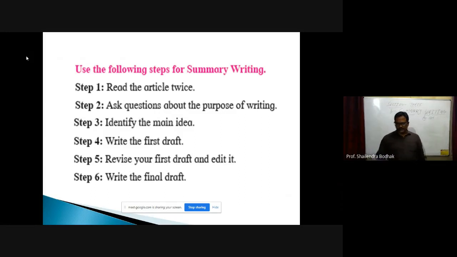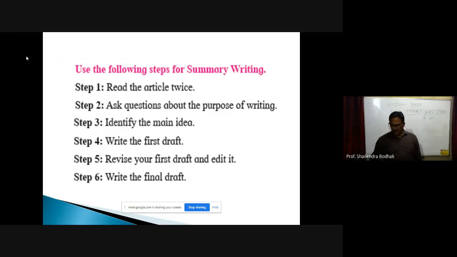Then the next question we can ask, what is the present situation in India? Though the idea of inclusion is not popular in India, it can be proved useful. And the last question we can ask, what are the needs of such children?